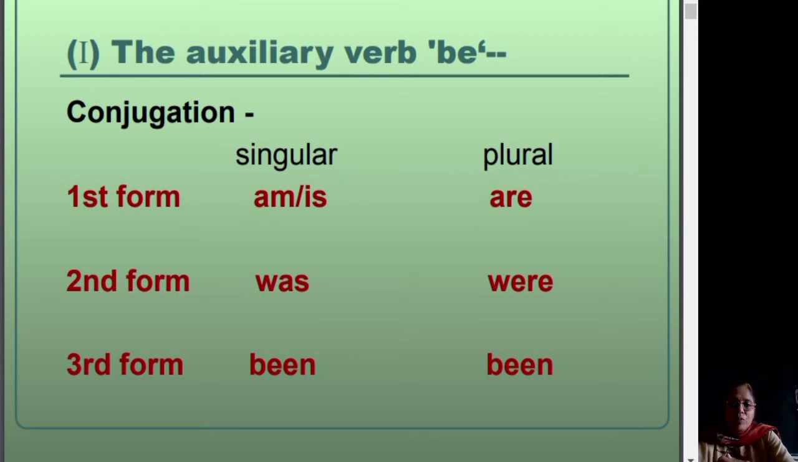The first form of verb of be is am or is. If it is singular, am is used only with the first person, that is I. If it is a plural, then we say are. The second form of this verb is was, or were if it is a plural. The third form remains the same in singular and plural states, that is, been.